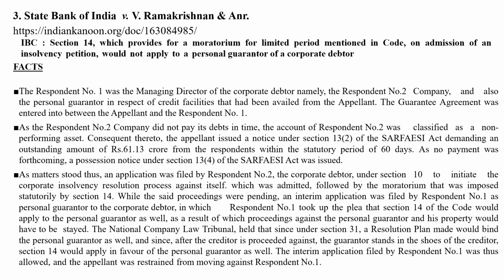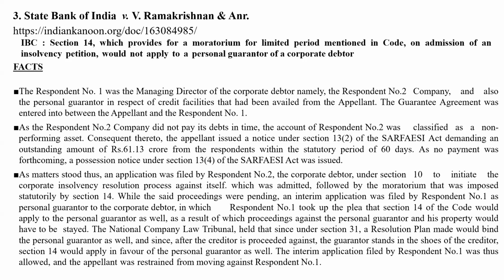Okay. So which section says this thing? Section 14. So section 14 says that this does not apply. Section 14, subsection 3b. It says the provisions of subsection 1 shall not apply to a surety in a contract of guarantee to a corporate debtor. So moratorium will have effect only against the corporate debtor.